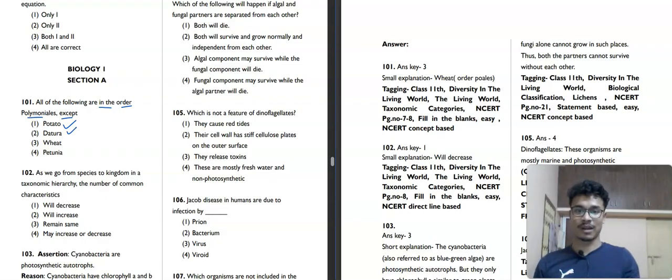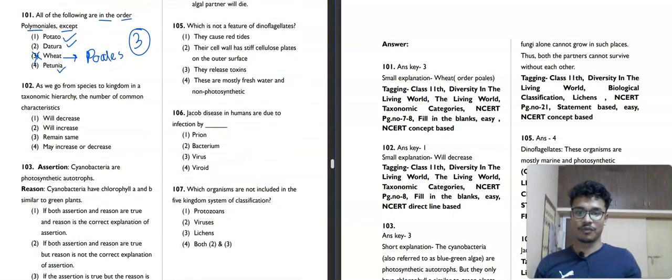Datura, it is also correct. Wheat is not in the order Polemoniales. It is in the order Poales. And Petunia is also in the order Polemoniales. So the third option is our correct answer here. We will move towards the next question.